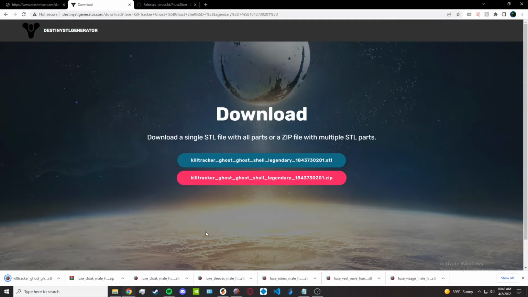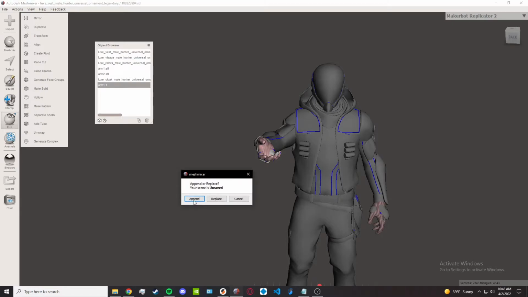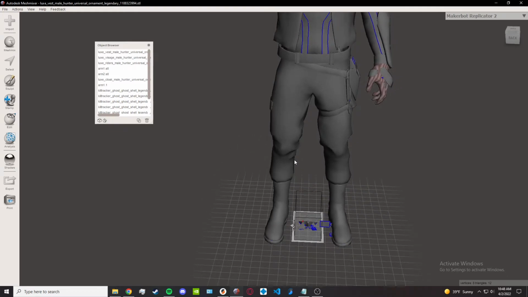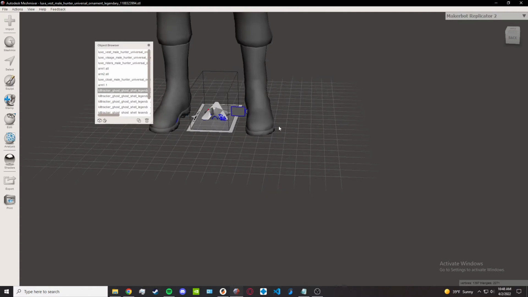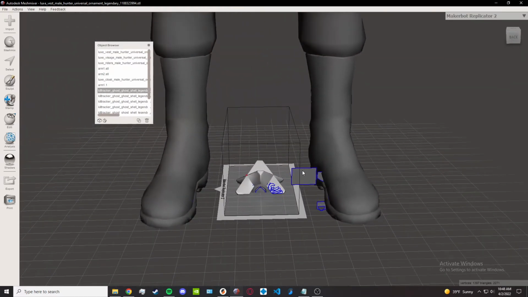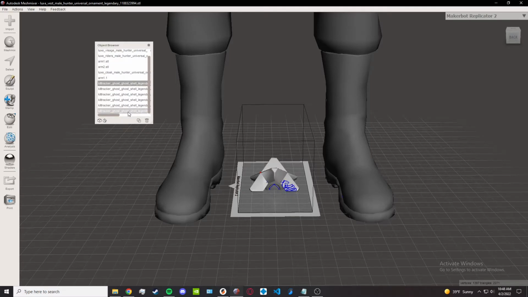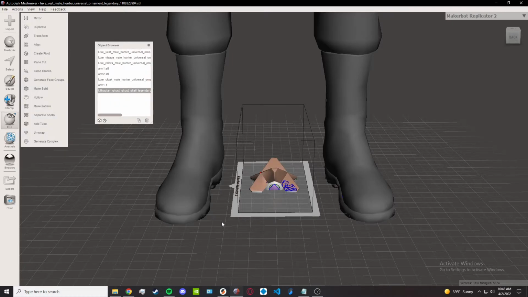Go ahead and drag that file into Meshmixer. Hit append, and it's going to spawn down here at his feet. It's going to be in a bunch of pieces. I'm going to go ahead and first select this little piece right here. This is where the symbol will show up when you're summoning your ghost. Now that we have that taken care of, we scroll down, select all of these ghost pieces, hit combine, then move it up.